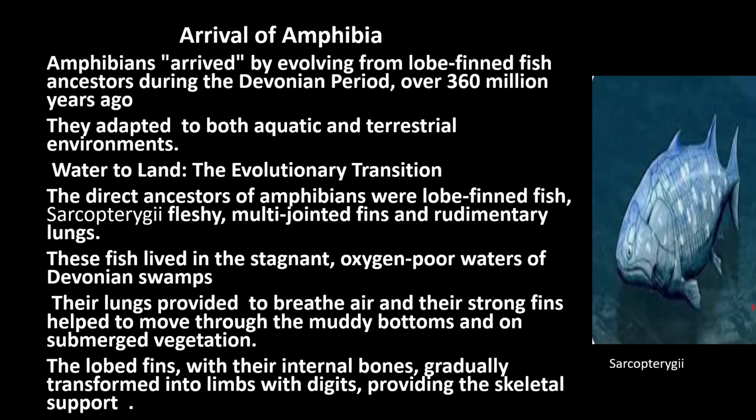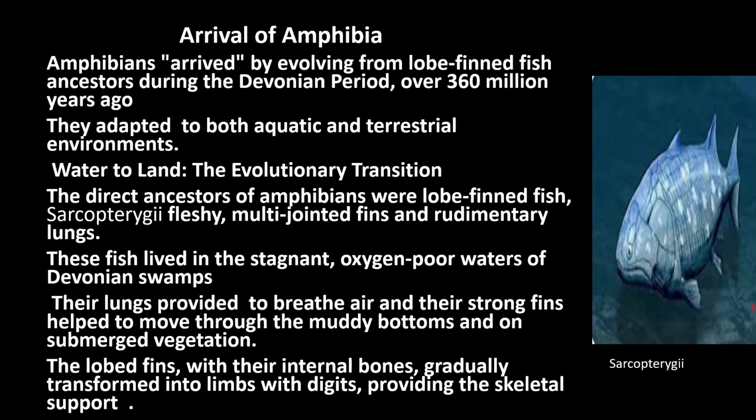After the arrival of amphibia, the first tetrapod, we already said that the direct ancestors of amphibians are the lobe-finned fish, the Sarcopterygii, which have more fleshy, multi-jointed fins and rudimentary lungs. These fish lived in the stagnant, oxygen-poor water of the Devonian period in swamp areas. Their lungs allowed them to breathe air, and their strong fins helped them move through the muddy bottoms and submerged vegetation. These lobed fins, with their internal bones, gradually transformed into limbs with digits providing skeletal support.